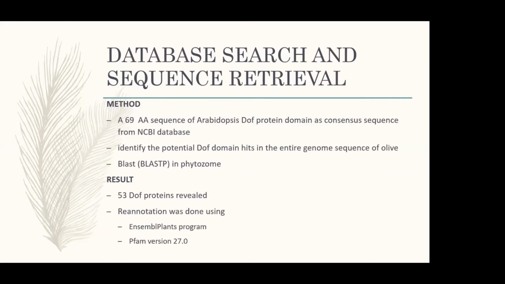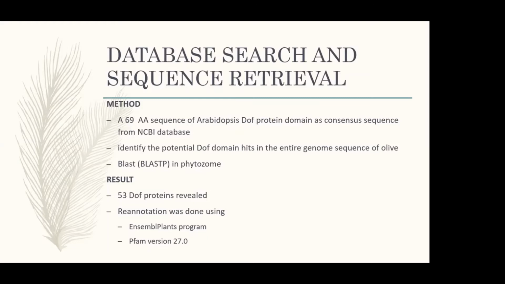For the identification and the characterization of DOF protein, we went through these steps. First of all, database search and sequence retrieval. We used a 69 amino acid Arabidopsis protein domain sequence that we extracted from NCBI database, and we ran it through BLAST in Phytozome in order to identify the potential DOF domain hits in the entire genome sequence of olive.